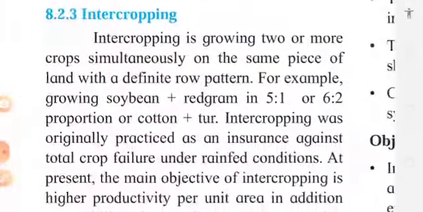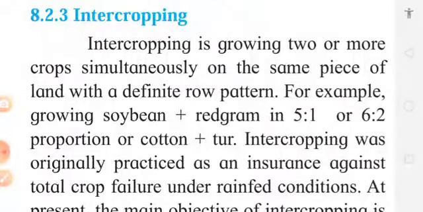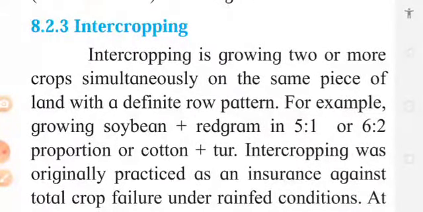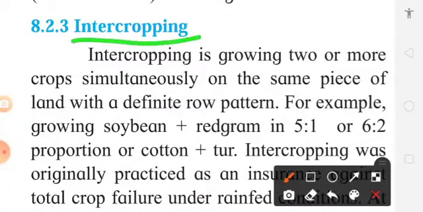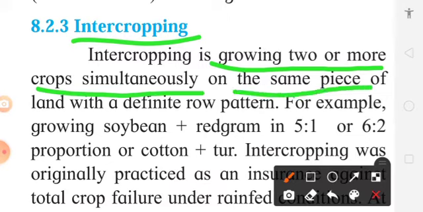Now let us go to another point, that is intercropping. Intercropping means growing 2 or more crops simultaneously on the same piece of land with a definite pattern.